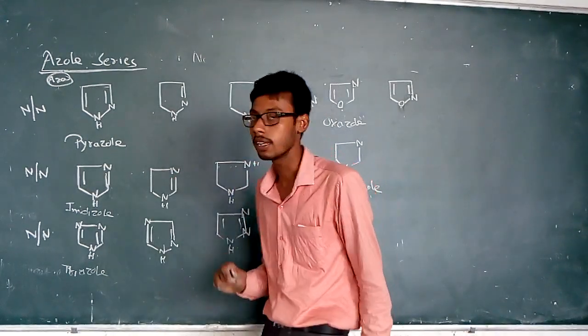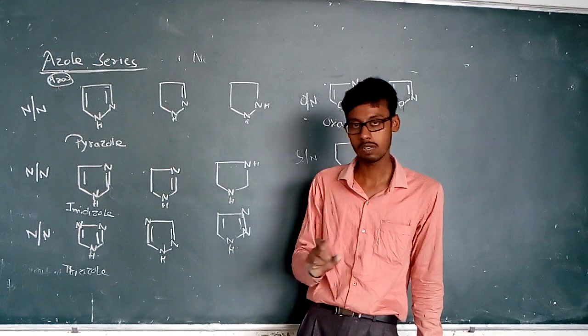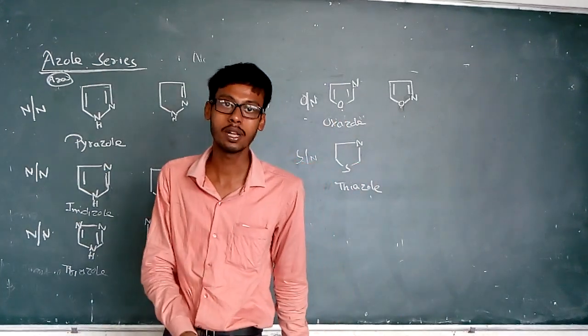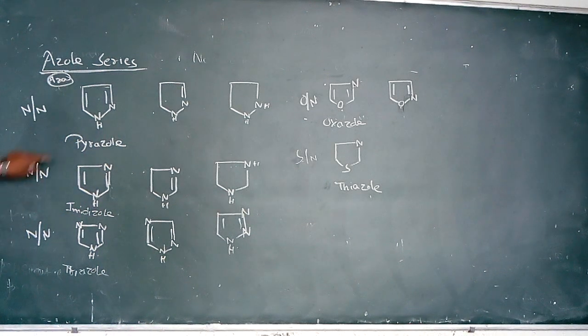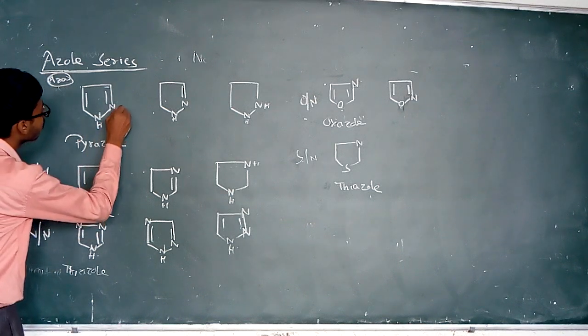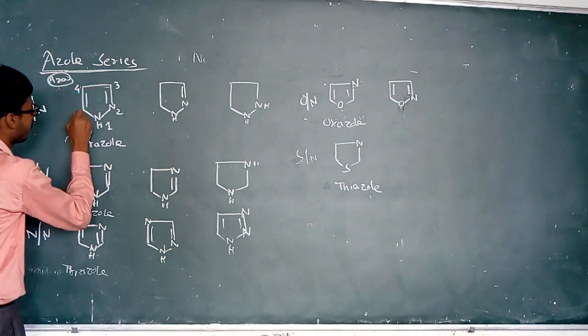So based on that definition there are various types of azole. You can see here a 5-member ring containing 2 nitrogen atoms, and here is the nomenclature, numbering 1 2 3 4 5.